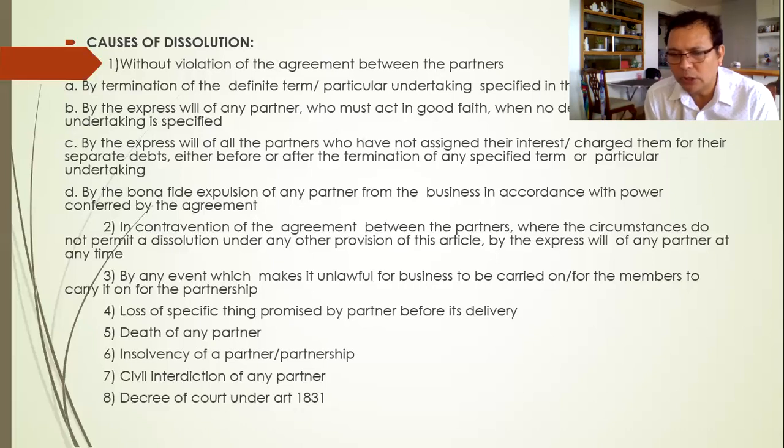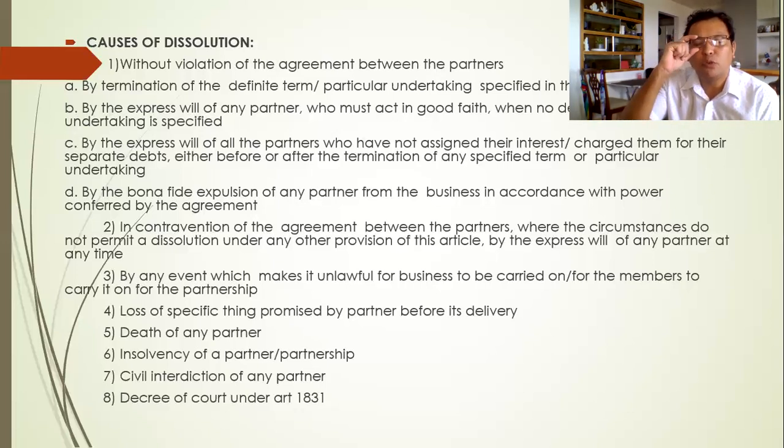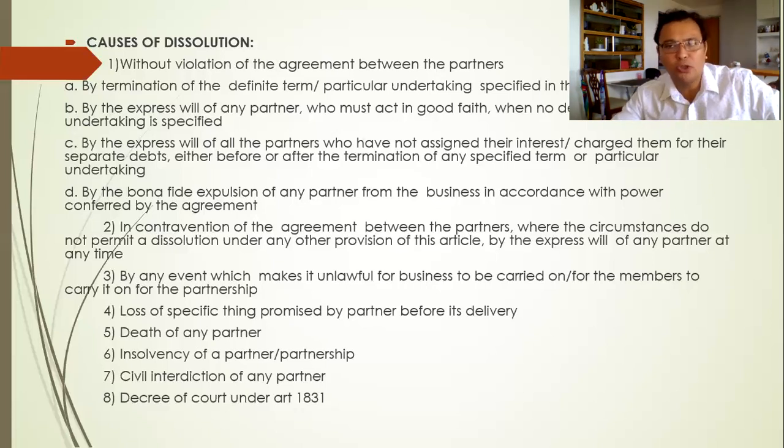So when a partner, let's say for instance, an industrial partner undertakes to have a business or another business on his own without the consent of the other partners, then he is expelled. Then at this point, the partnership would be dissolved by the expulsion of the industrial partner. Okay, let's go to number 2.